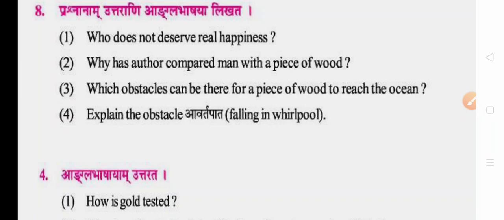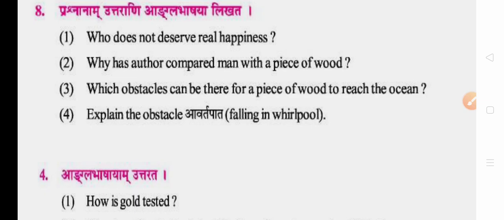Which obstacles can be there for a piece of wood to reach the ocean? Striking at the bank, sinking in the water due to heavy weight, then falling into a whirlpool, and being thrown out by the flow of water. These are the four obstructions that the wood may have on its path while reaching the ocean.